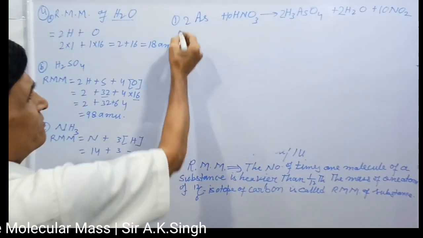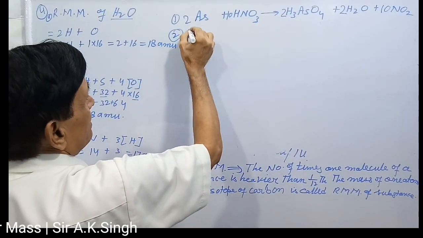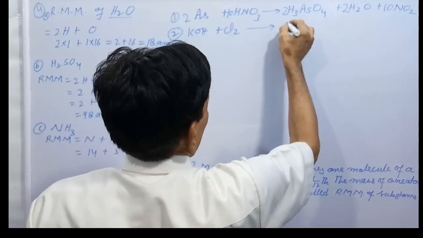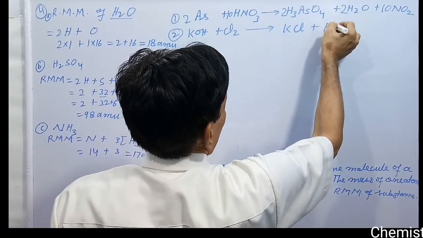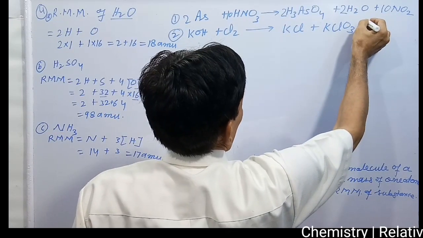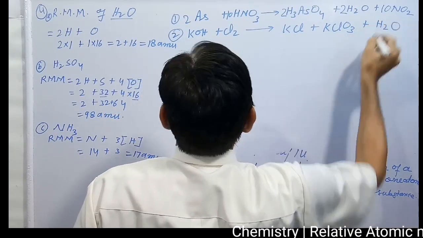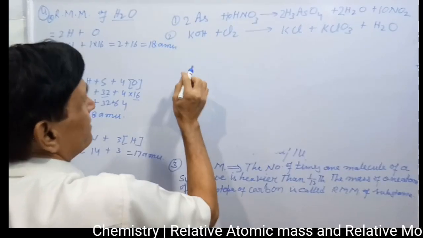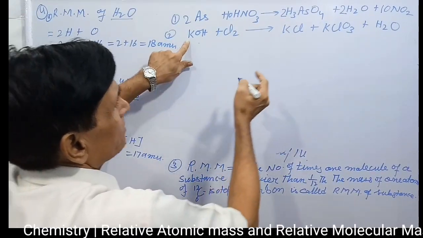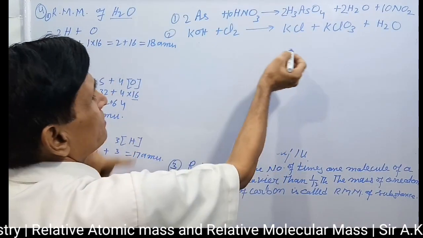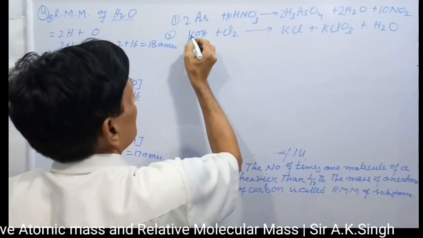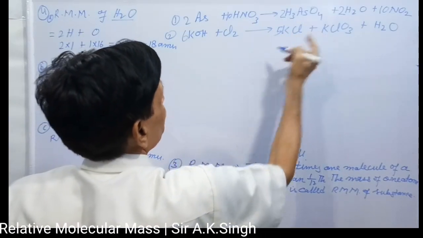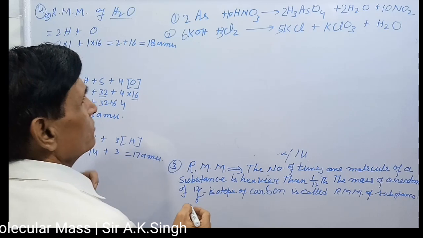One more equation was given there: KOH plus Cl2 gives KCl plus KClO3 plus H2O. When you balance, you will get the answer like that. Here 2 places came, so first change into an even number: 6 KOH, 5 KCl, 3 Cl2.